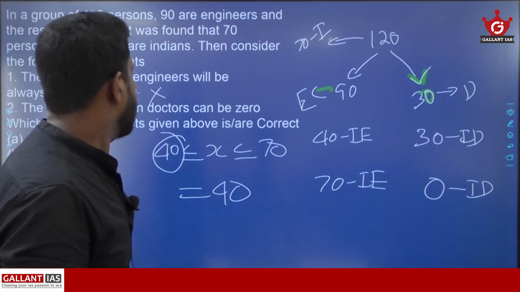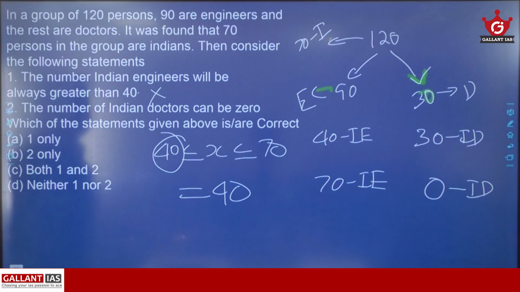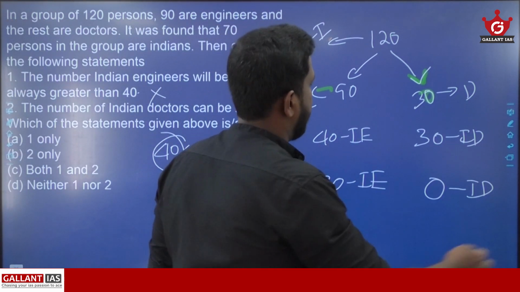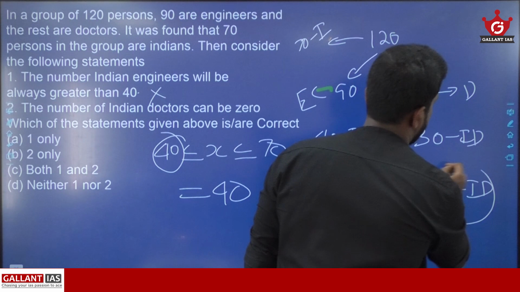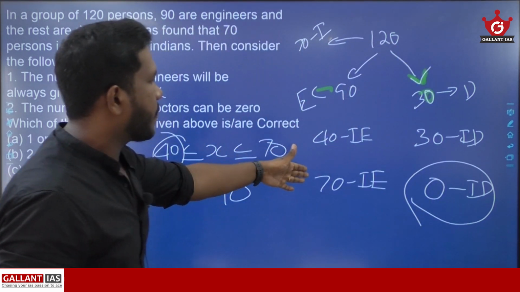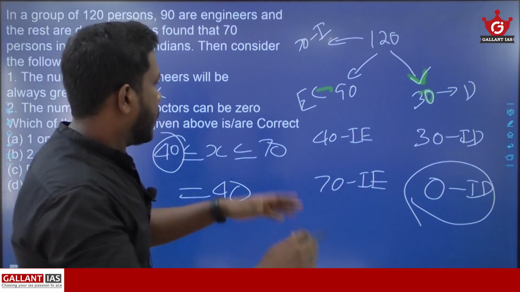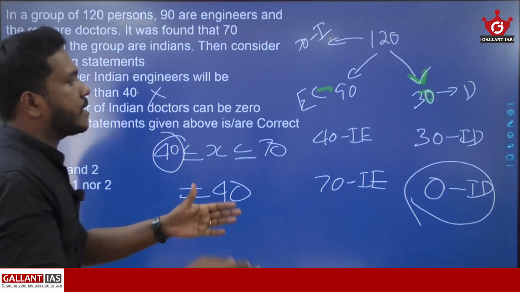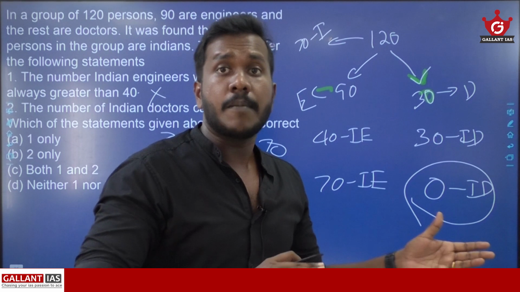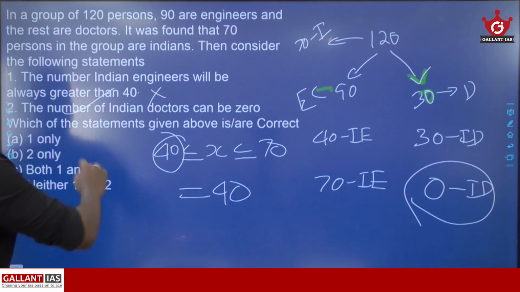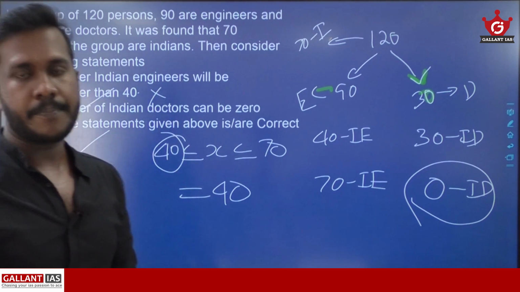Now coming to the second statement: the number of Indian doctors can be 0. Yes, it can. We already proved it. If we assume that there are 0 Indian doctors, then of course the 70 people will be Indian engineers out of the 90 engineers in total. So there is a possibility that the number of Indian doctors is equal to 0. So statement 2 is correct, and our answer is option B, that is 2 only.